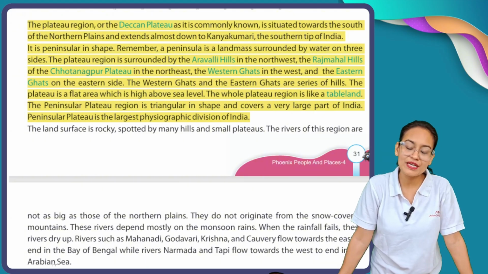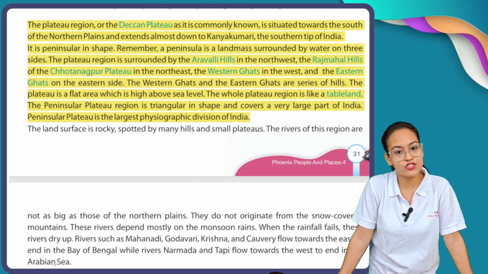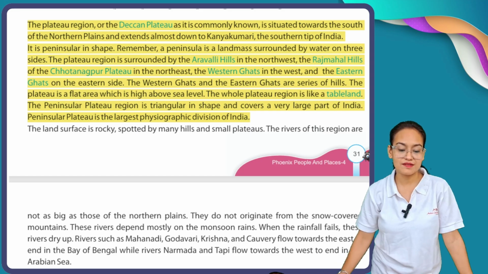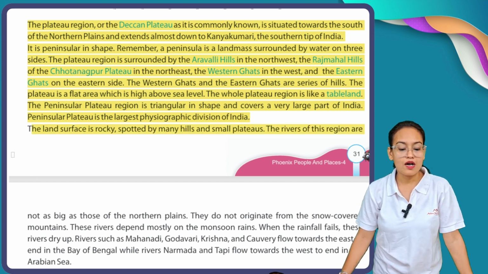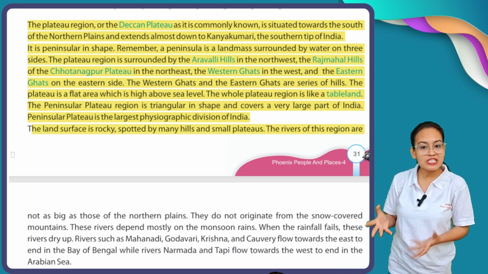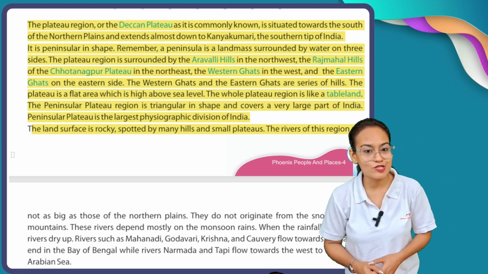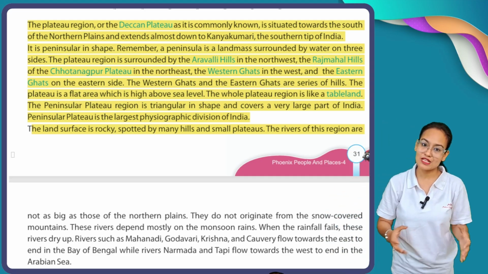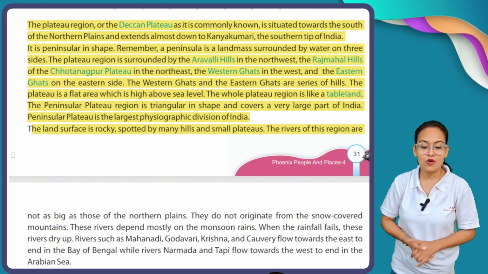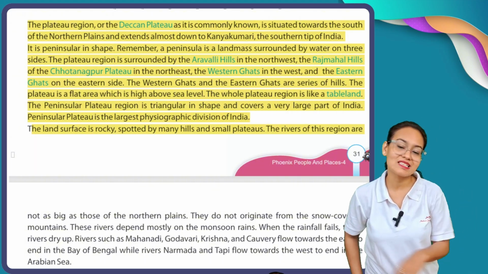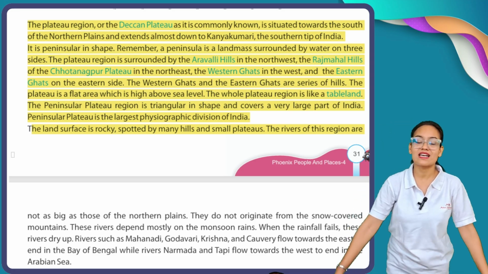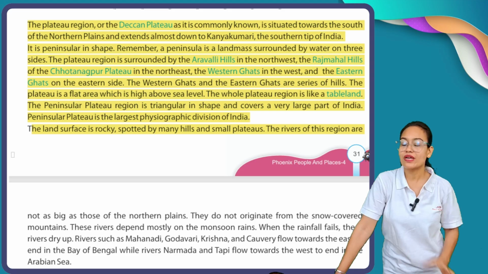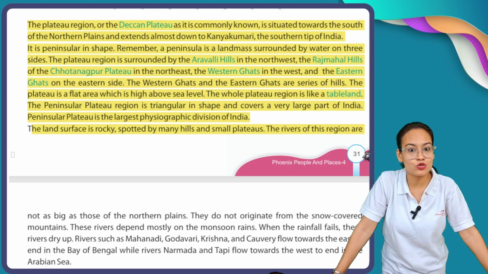As I already told you, it is the largest physical division of India. Now see, the land surface is rocky, spotted by many hills and small plateaus. If I talk about the feature of the land surface of this peninsular plateau, the land surface is rocky, and it is spotted by many hills and small plateaus. Collectively it is called Deccan Plateau. But in Deccan Plateau, we can also see different types of plateaus like Chota Nagpur Plateau.